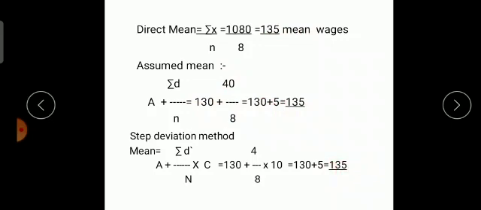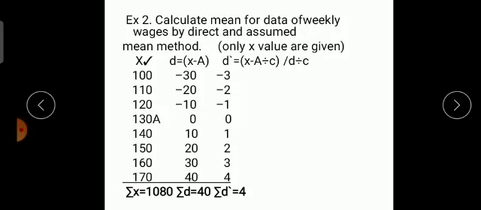Now the step deviation method, we will see what is the difference here. Only instead of summation D, you are going to do summation D dash and use the common factor. Though there is no class interval, we can still do the calculation of C here. First we will do D dash, which is x minus a divided by c, or simply d divided by c.